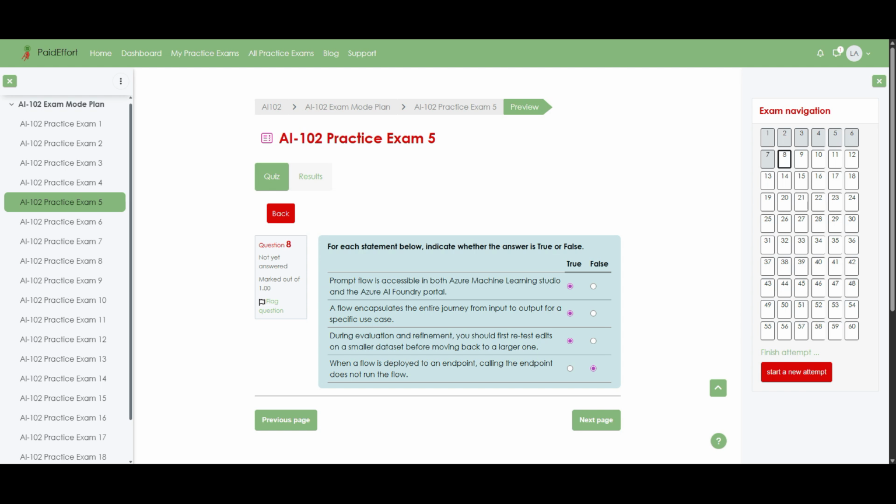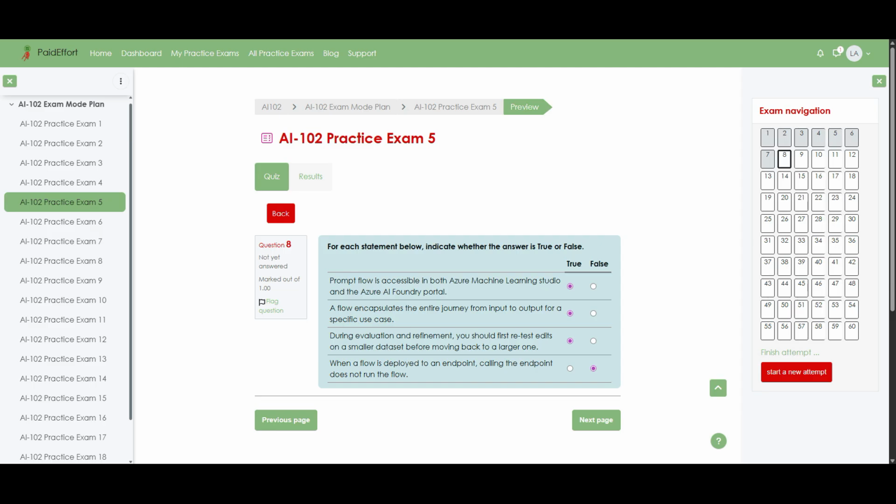Now I'm going to explain why each of these choices is correct, so the behavior of prompt flow is clear. First, the prompt flow experience is available in both Azure Machine Learning Studio and the Azure AI Foundry portal, so you can design and manage flows from either interface, which makes the first statement true. Secondly, a flow is meant to describe the whole pipeline for a task, from inputs through intermediate steps to the final output. Therefore, it correctly encapsulates the entire journey for a specific use case, making the second statement true.